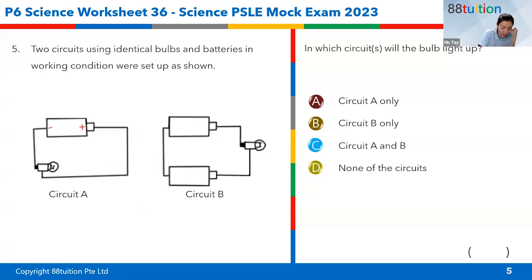And this is the negative. So this would definitely light up because you see one wire is connected to the metal tip. Then you have the metal casing with another wire attached to it. So there's a closed circuit here. This will light up. But for this case,